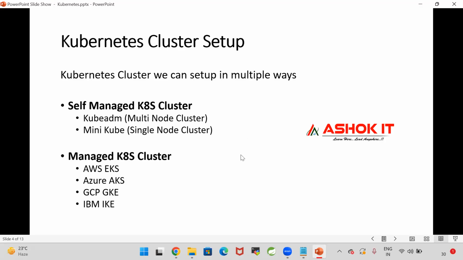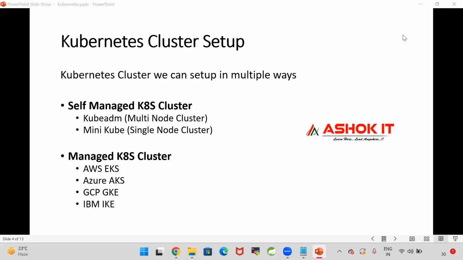What is Kubernetes? Kubernetes architecture, and how many ways can we set up a Kubernetes cluster? Two ways. What are the two ways to set up the Kubernetes cluster? One is self-managed cluster. Another one is managed Kubernetes cluster.